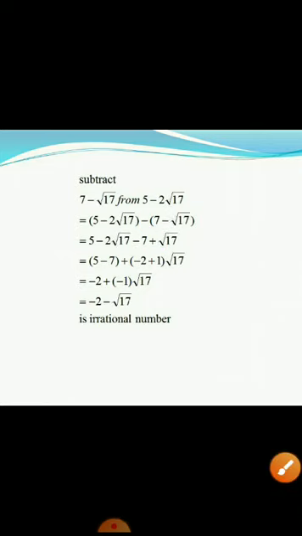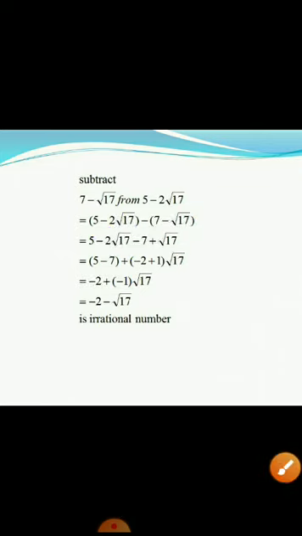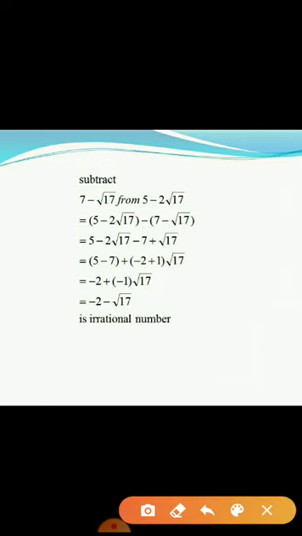Now our usual step. Take your rational numbers together. So 5 minus 7. Now in between, always write their plus sign. Then the coefficient of root 17, I have to write it inside. So it is what? Minus 2 plus 1 root 17. And I'll get the answer as minus 2 minus root 17.